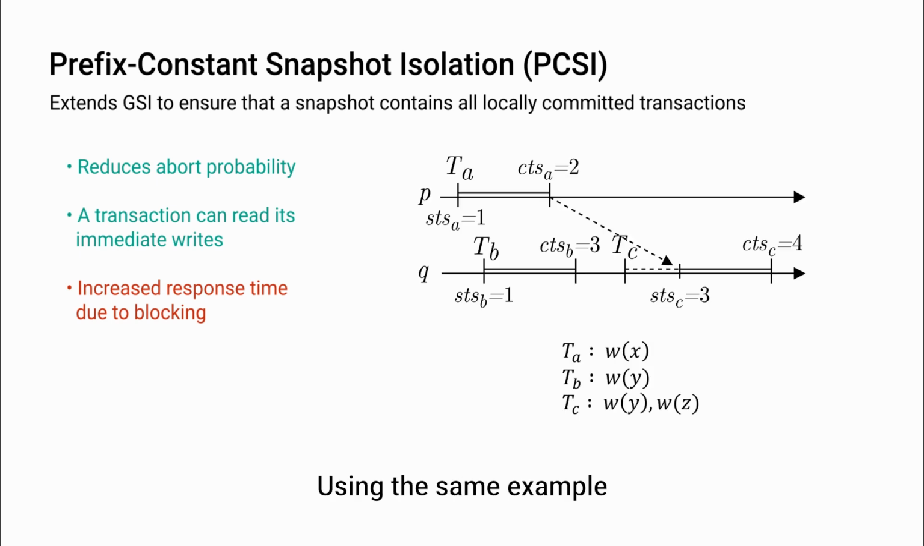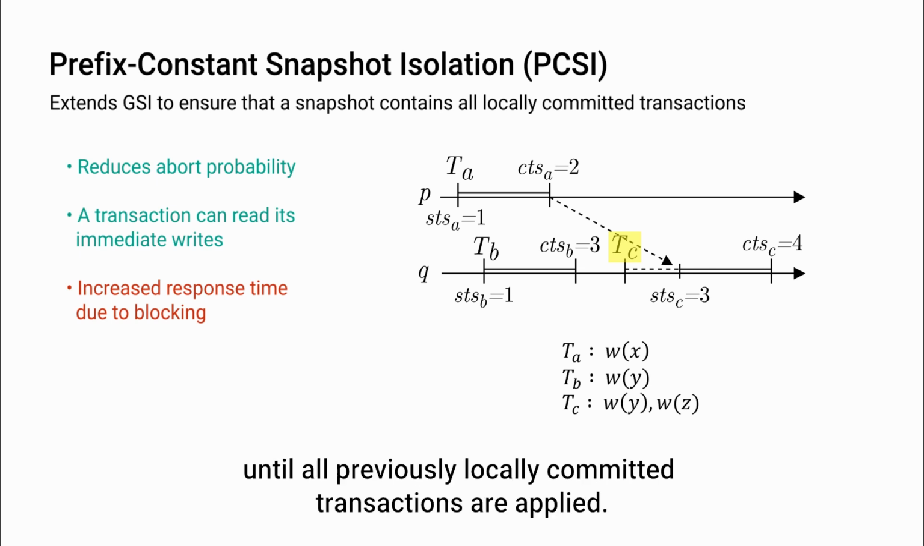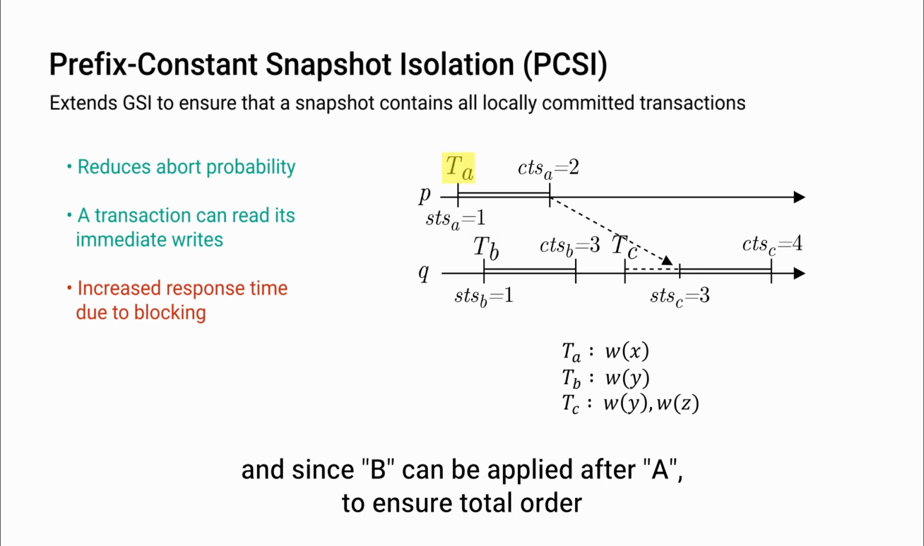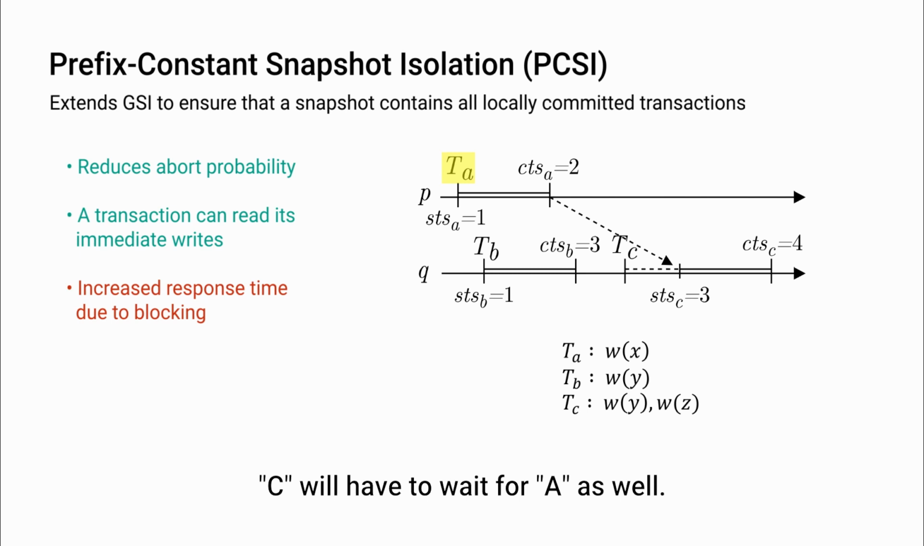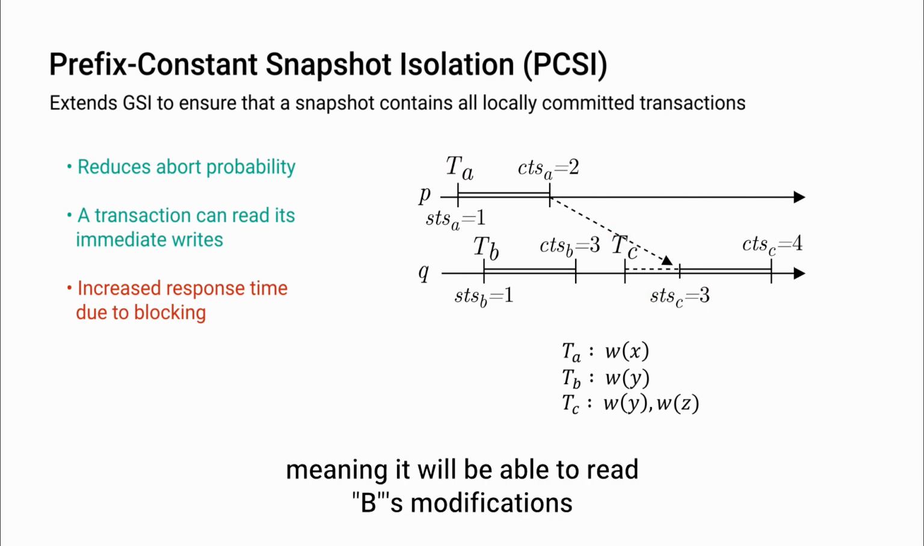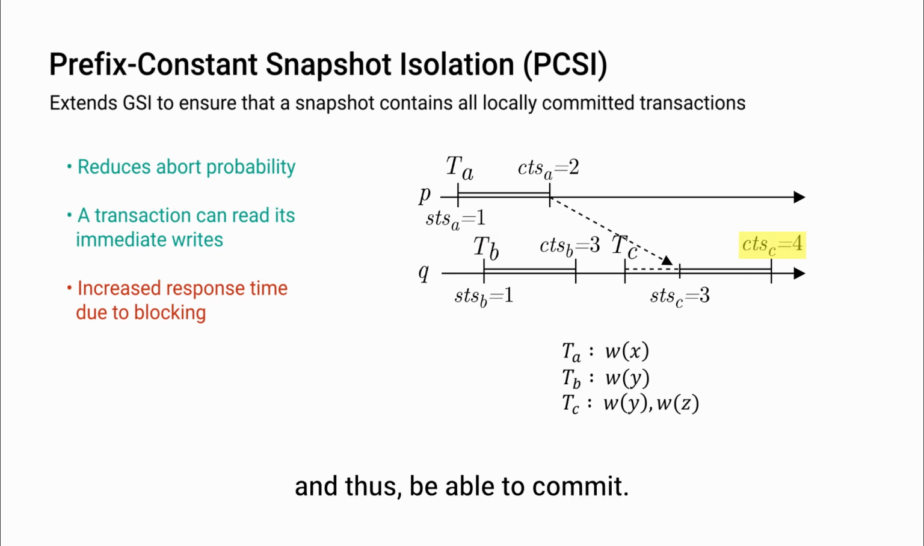Using the same example, transaction C will have to wait until all previous locally committed transactions are applied. This means that we will have to wait for transaction B to be applied, and since B cannot be applied before A, to ensure total order, C will have to wait for A as well. After that, C can execute with a starting timestamp of 3, meaning it will be able to read B's modifications and thus be able to commit.